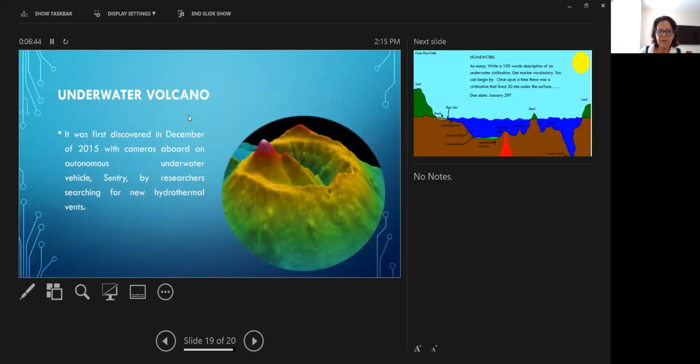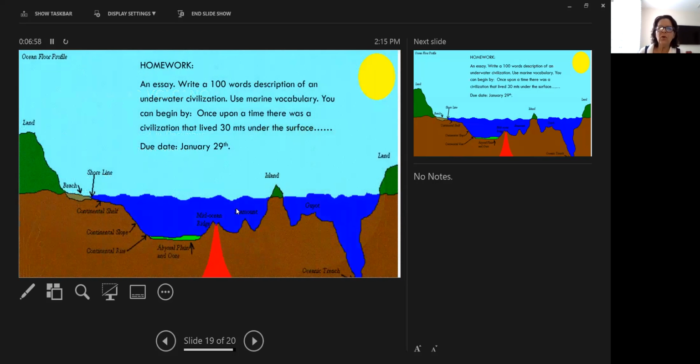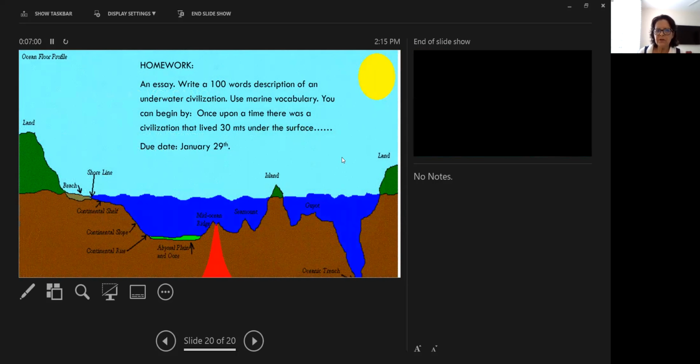We have an underwater volcano. We have a nice picture. This was discovered in 2015 by a specific underwater vehicle called Sentry, sent by different oceanographers and explorers. The activity, the homework, which is due next week, January 29th, will be to write an essay. Write a 100-word description of an underwater civilization.